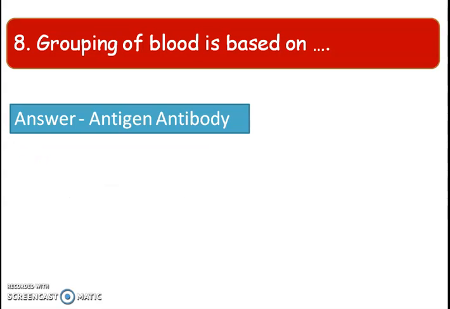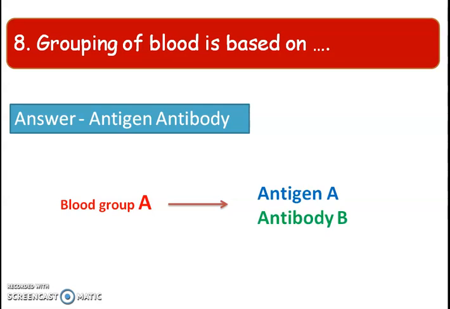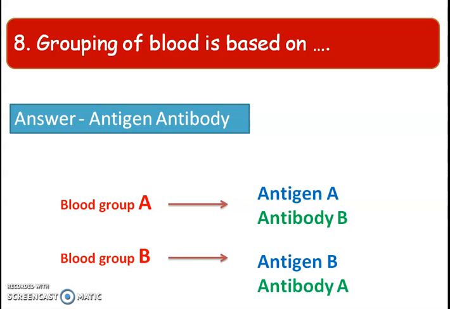Human blood dui dhoroner antigen ase, antigen A aru antigen B. Aru antibody to hoday antigen or opposite to hoy. For example, ami jodi blood group A consider koro, teta blood group A antigen thakibo, antigen A aru antibody thakibo antibody B. Aru jodi blood group B hoy tetia ki hobo, antigen B aru antibody A. Antigen aru antibody hoday belek hobo lagibo. Antigen jodi A hoy tetia antibody B hobo lagibo, hoday opposite. Antigen aru antibody hoday eki hobo nore. Eki hole ki hobo, blood to destroy hoy jabo.